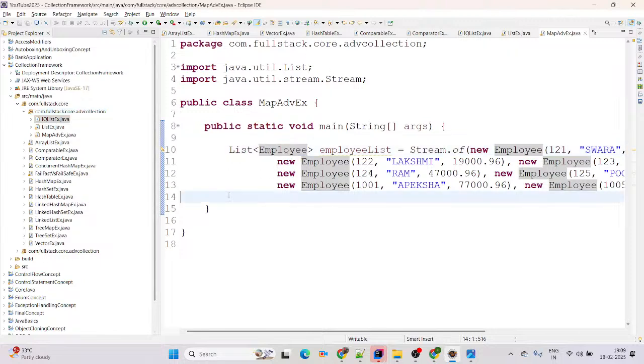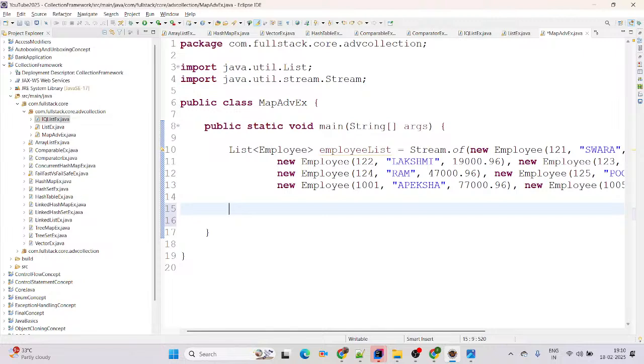Okay, perfect. I hope I do not need to explain how I am accessing the Employee class here, because Employee has the default access modifier, and default has scope within a single package, and we have created the map advanced example and list example within the same package. That's why I'm able to access the Employee POJO class here as well.